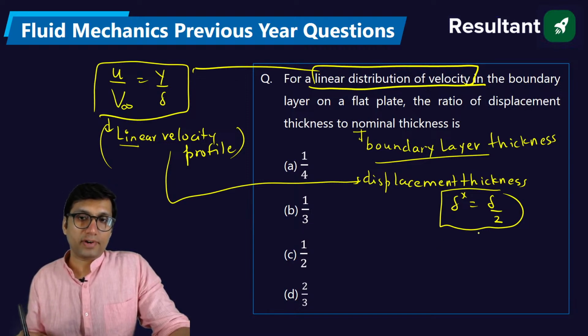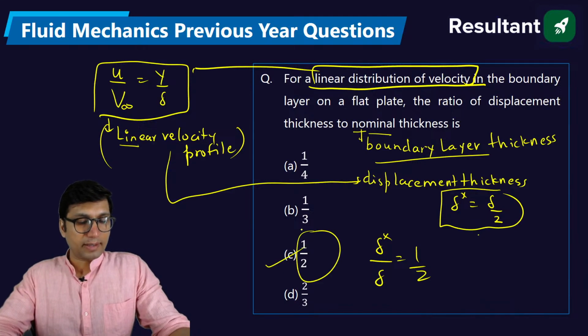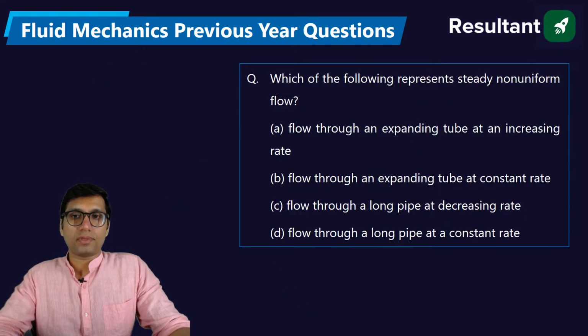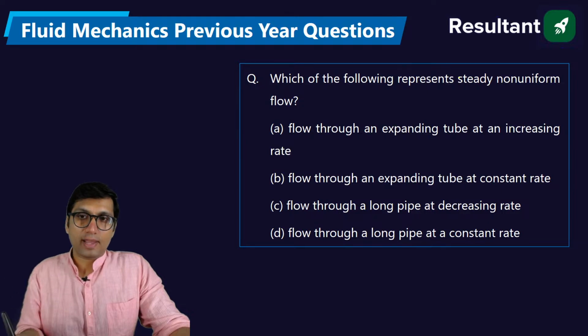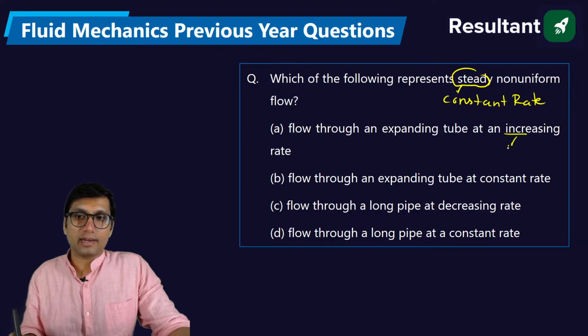So delta by 2 divided by the nominal thickness delta, the answer will be 1 by 2. Clear? Next, which of the following represents steady non-uniform flow? Steady flow but non-uniform. I have already explained that steady is when anything is happening at a constant rate. If you find somewhere written constant rate, then that will be steady. If it is an increasing rate, that is unsteady.